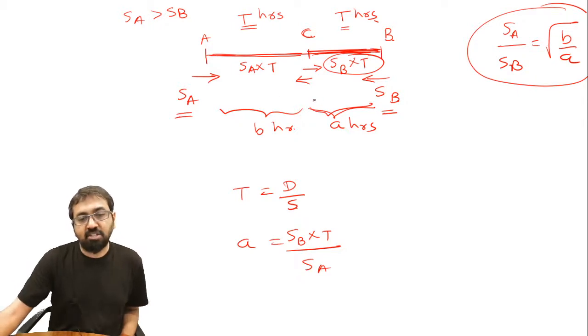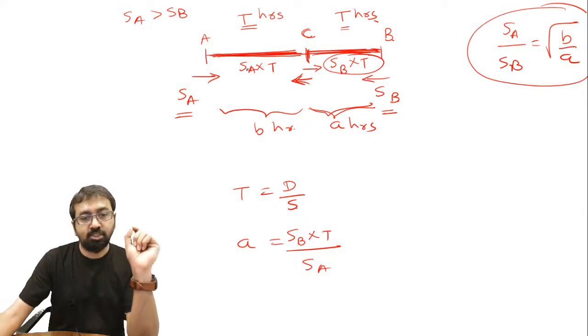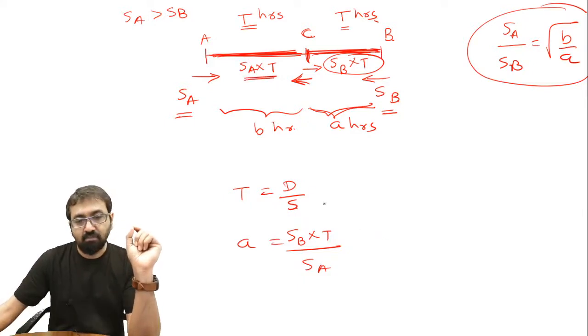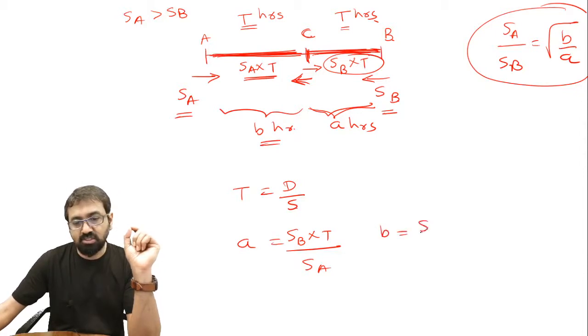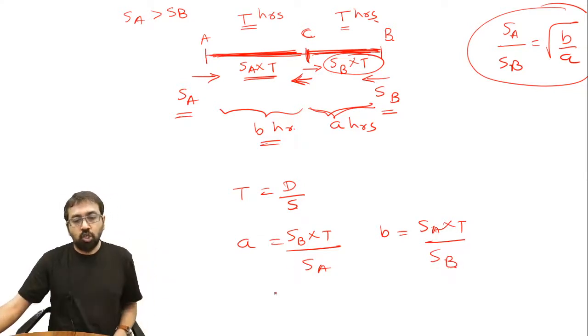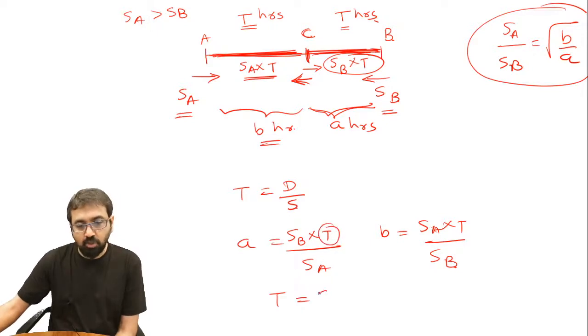Same way, the person from B needs to travel this AC distance because they met over here, and the person from B is going in this direction. So they need to travel this AC distance, which is SA into T. Okay, so this B hours, that is time, is equal to distance upon speed. What is the speed of the person from B? It's SB, correct?